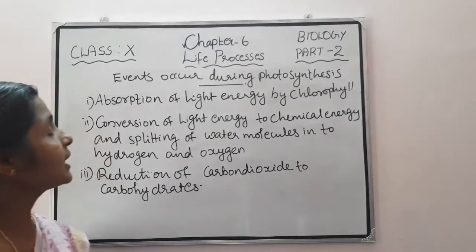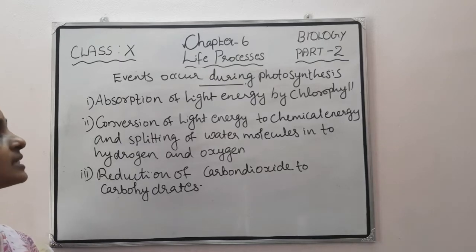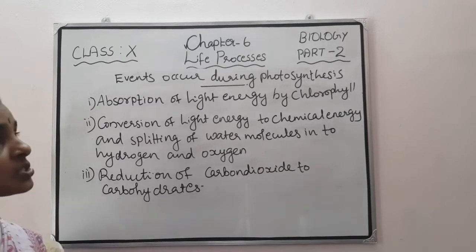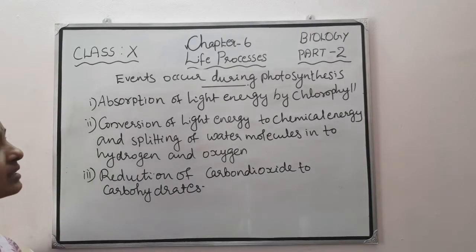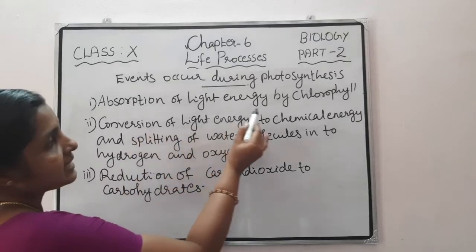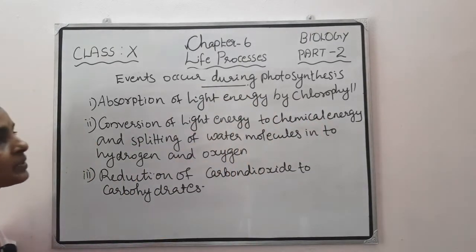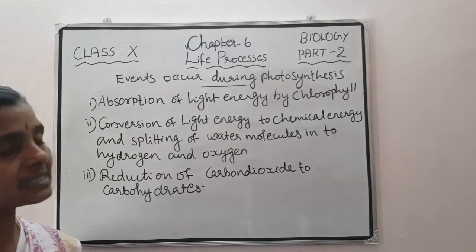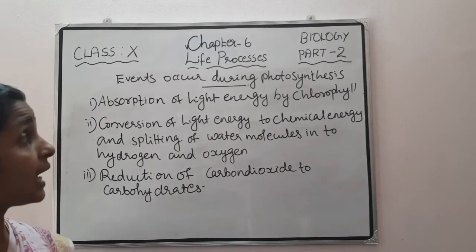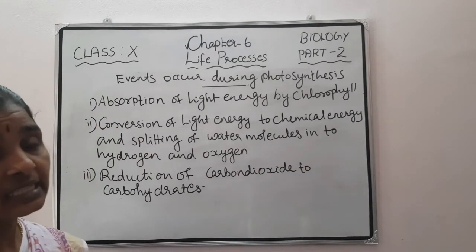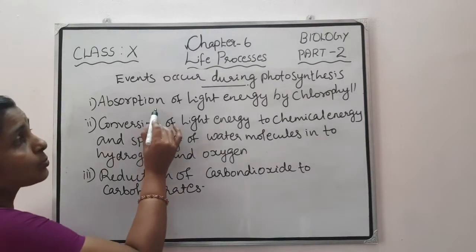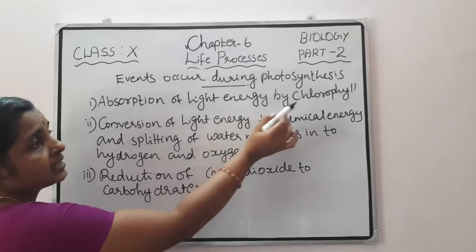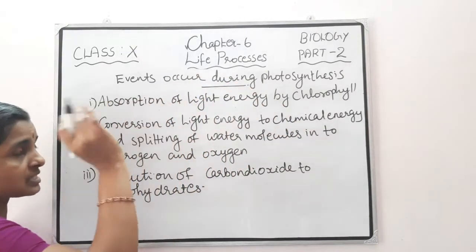Now we can study the details of photosynthesis. Which events occur during photosynthesis? Mainly, 3 events are there. The first step is absorption of light energy by chlorophyll. You know that chlorophyll is present in the chloroplast. They absorb light energy. That is the first step or first event in photosynthesis: absorption of light energy by chlorophyll.